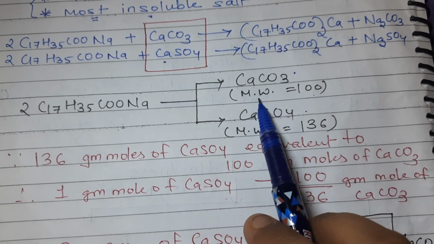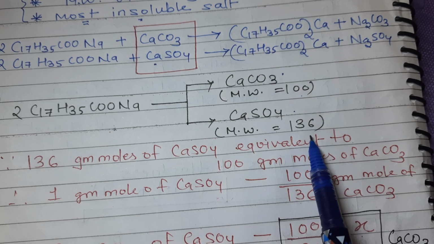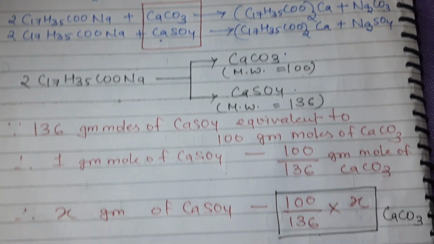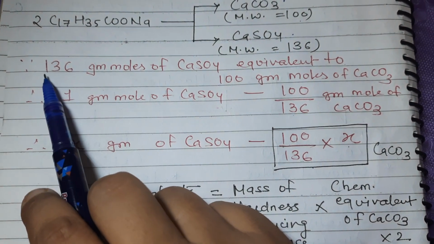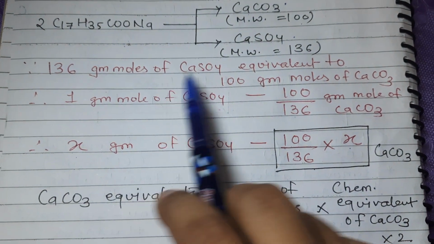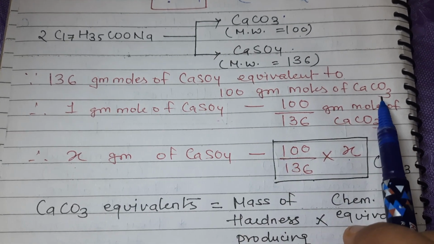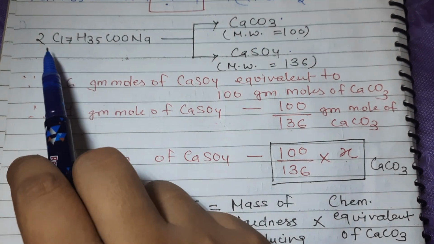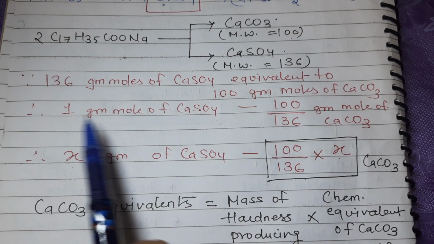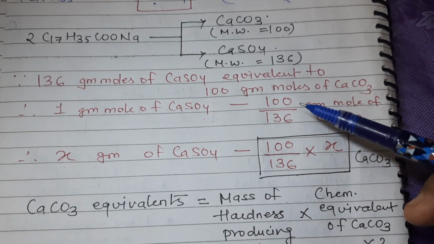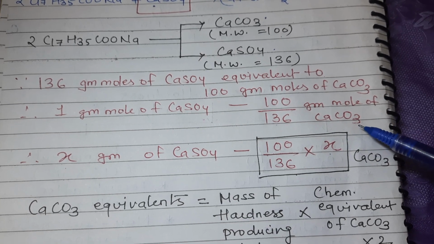So here you can see the molecular weight of calcium carbonate is 100 and molecular weight of calcium sulfate is 136. So we can give a simple reasoning here. Since 136 gram moles of calcium sulfate is equivalent to 100 gram moles of calcium carbonate, because they both are consuming similar quantity of soap, 1 gram mole of calcium sulfate will consume 100 upon 136 gram moles of calcium carbonate.